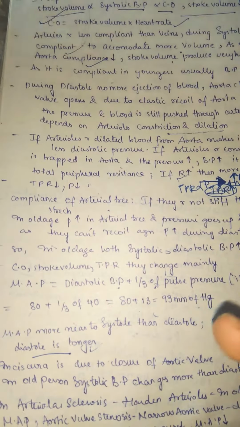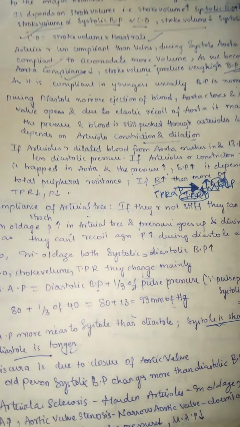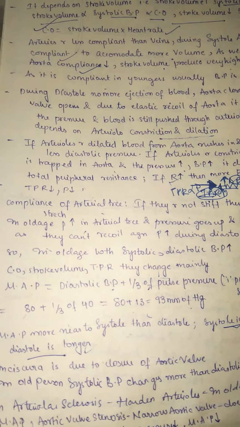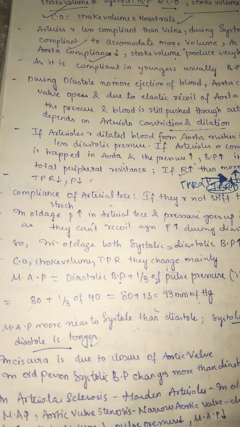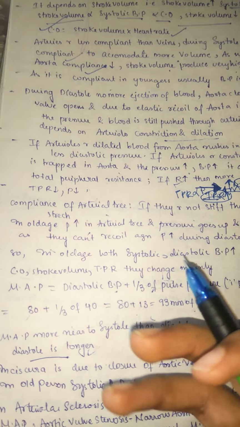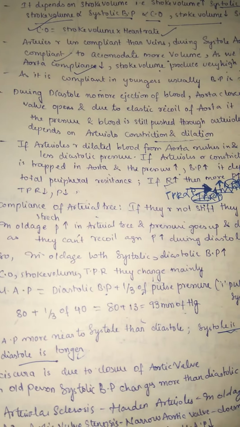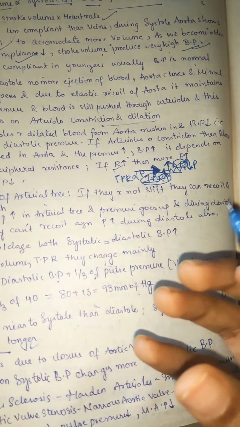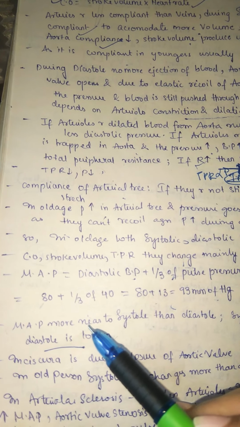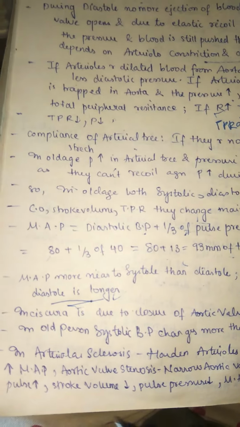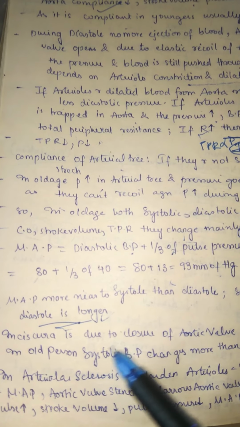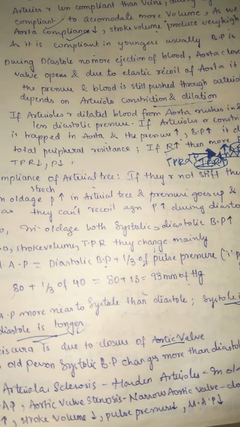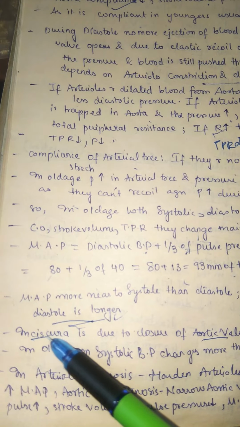So here the systole is shorter and the diastole is longer. We may ask why systole is shorter and why diastole is longer. It is because the mean arterial pressure is more towards the systole. Systole has higher pressure, so it will remain only for a short time, whereas it is far away from the diastole, so diastole will be longer. So we get the incisura. The incisura is due to the closure of the aortic valve. When the aortic valve closes, we get a sound-like thing that is called the incisura.